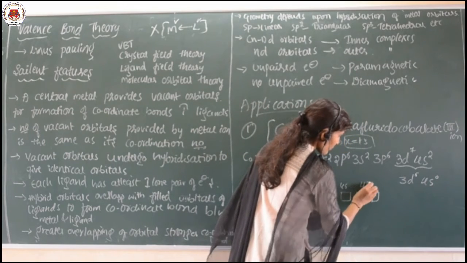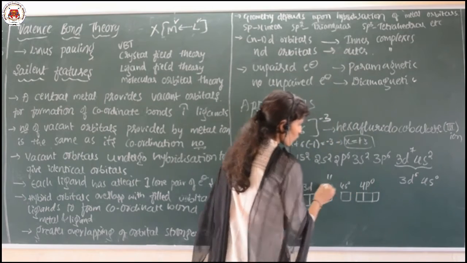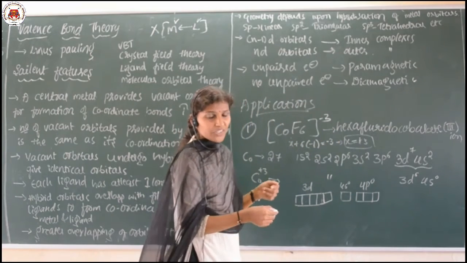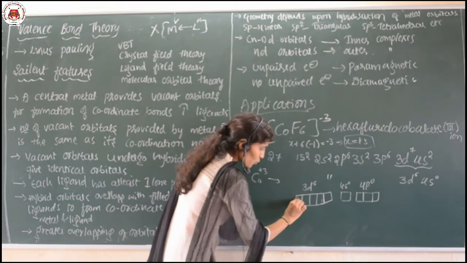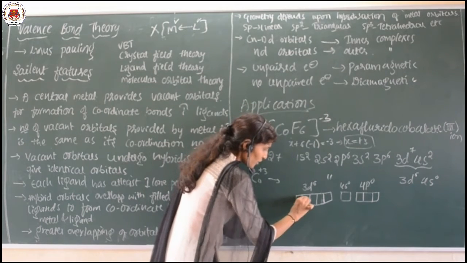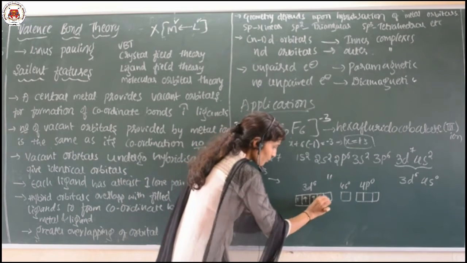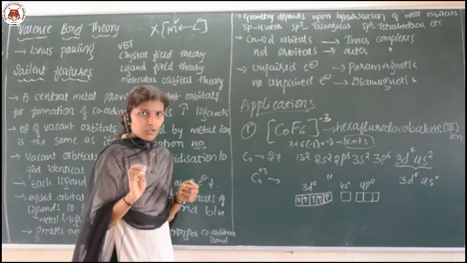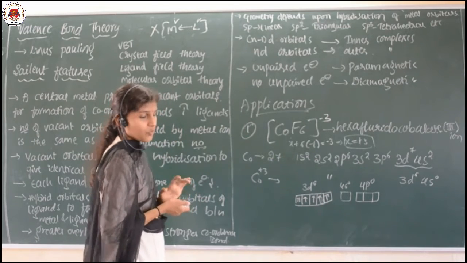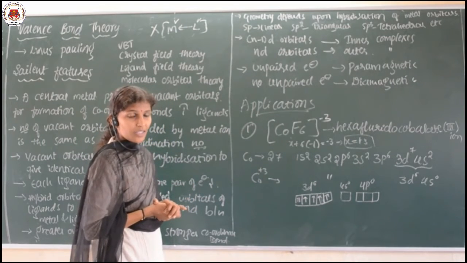So, I will write here 4p 0, 4s 0. But what about 3d? 3d consists of 6 electrons, and I have to place those 6 electrons here. First singly occupy, then there is pairing. Clear? Now this is the arrangement.